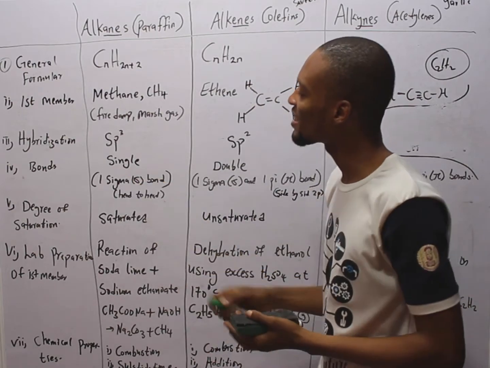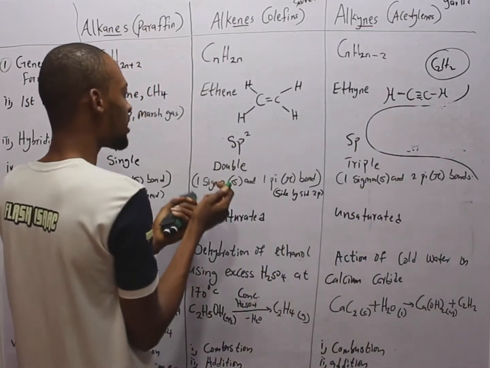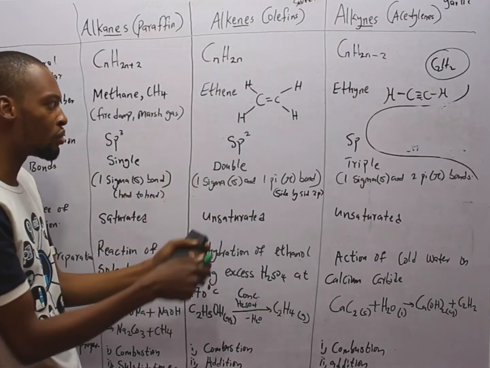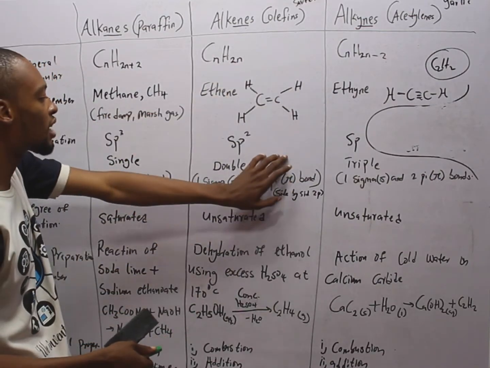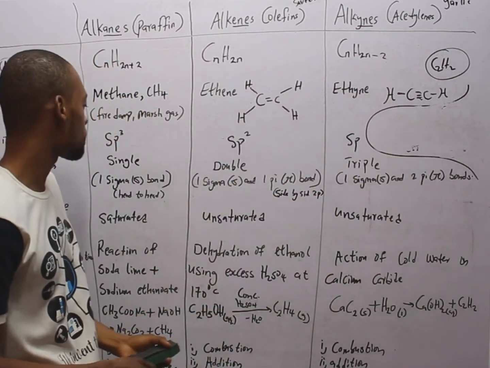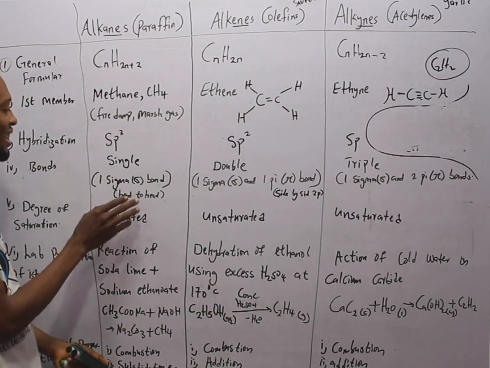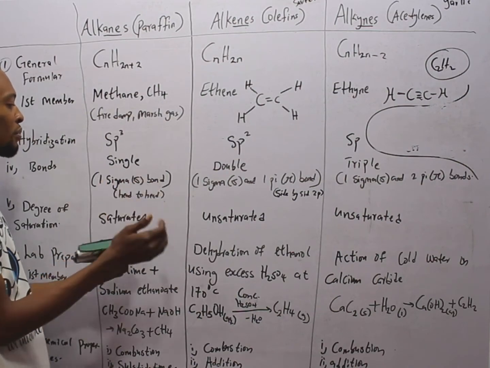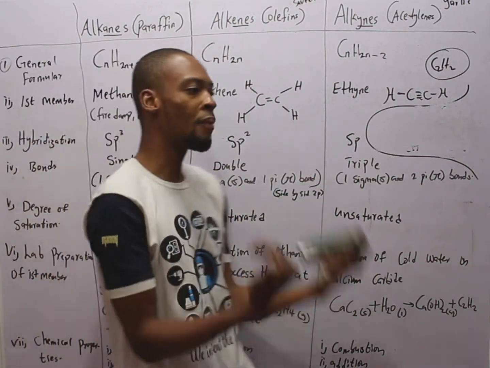Bonds. Alkanes have single bonds, as you've seen in my explanation. Single carbon to carbon bond. Alkenes have double carbon to carbon bonds, and alkynes have triple carbon to carbon bonds. Now, the bonds in alkenes are sigma bonds. Sigma bonds have to do with overlapping of orbitals.